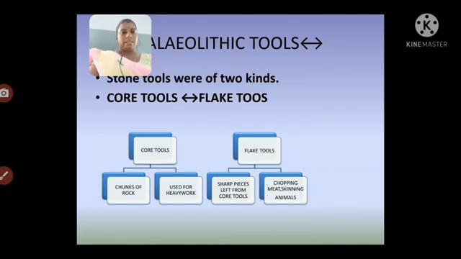Flake tools are made from the sharp pieces left over from the core tools, the pieces cut off the stones. They are very sharp, so they are used for chopping meat, skinning animals, etc.